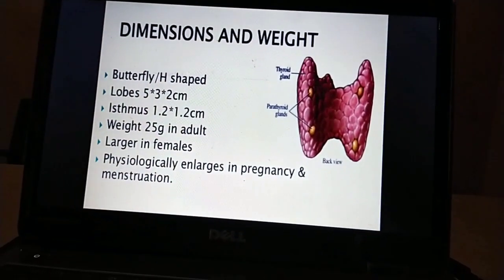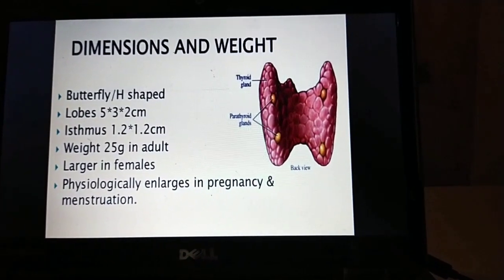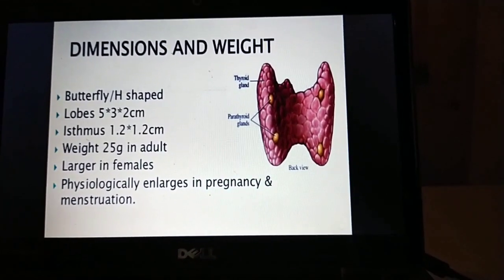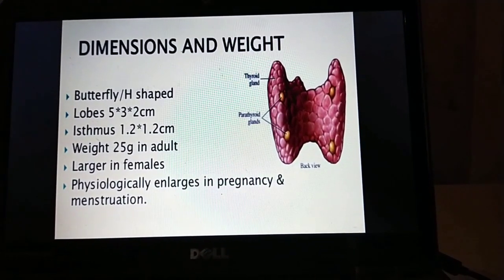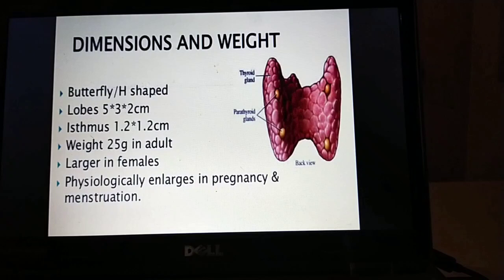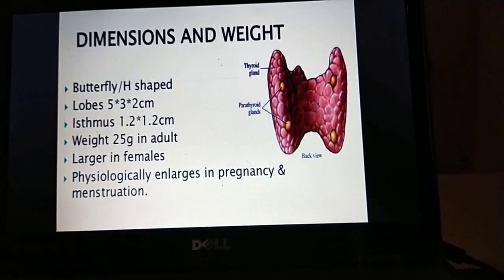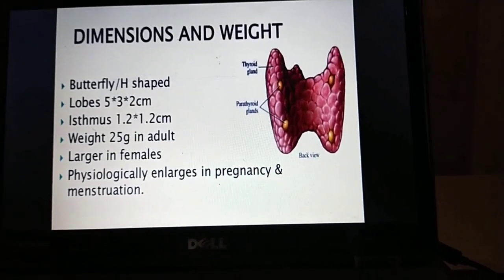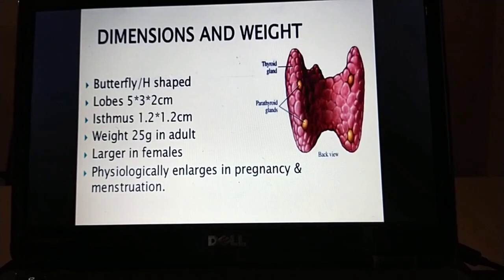In that we can discuss the dimensions and weight of the thyroid gland. Shape: it looks like a butterfly or is H shaped. It has mainly two lobes, and their size is 5 centimeter in length, 3 centimeter in width, and 2 centimeter in thickness.